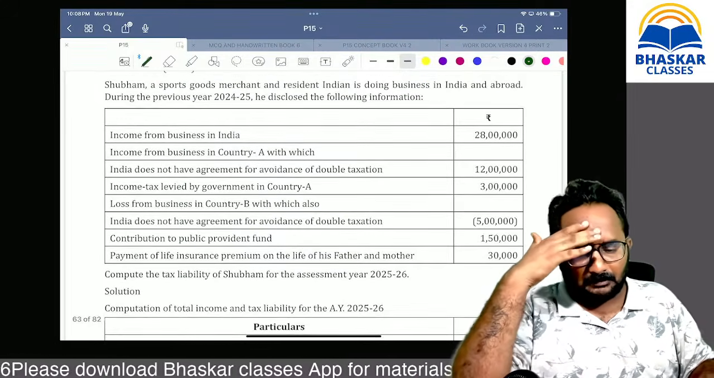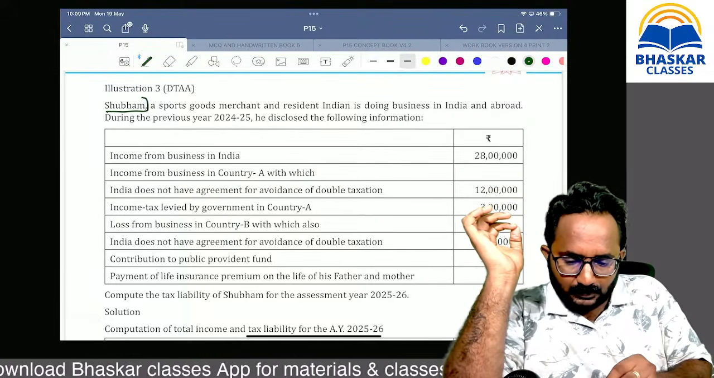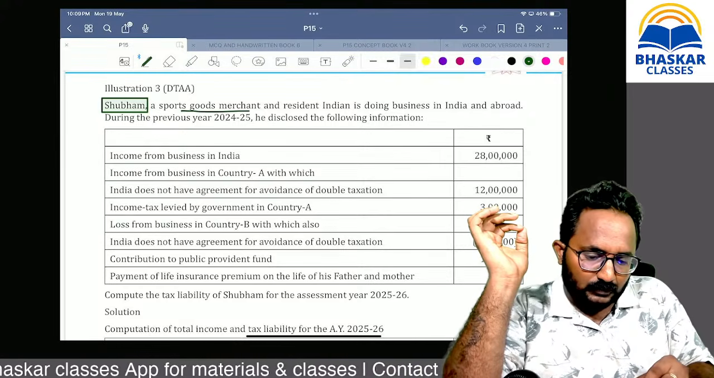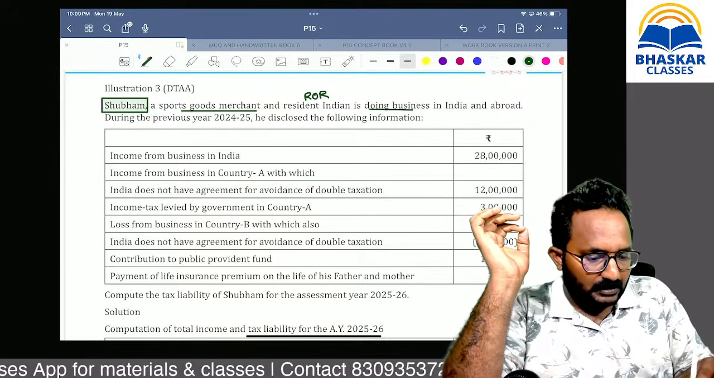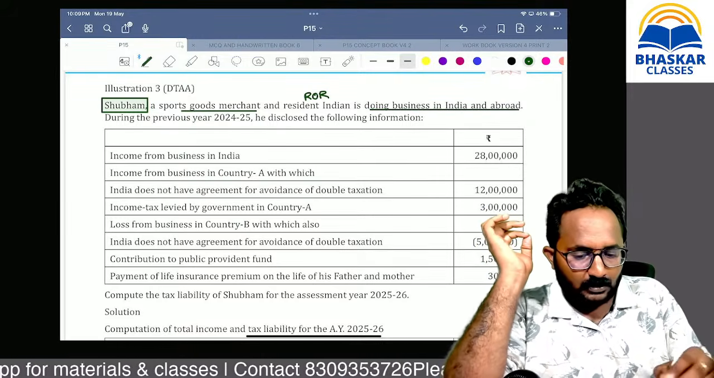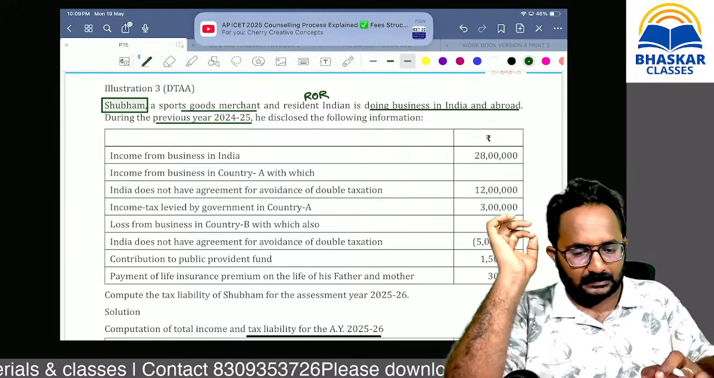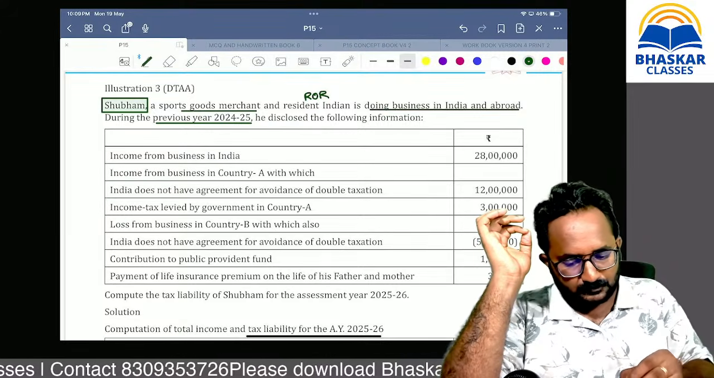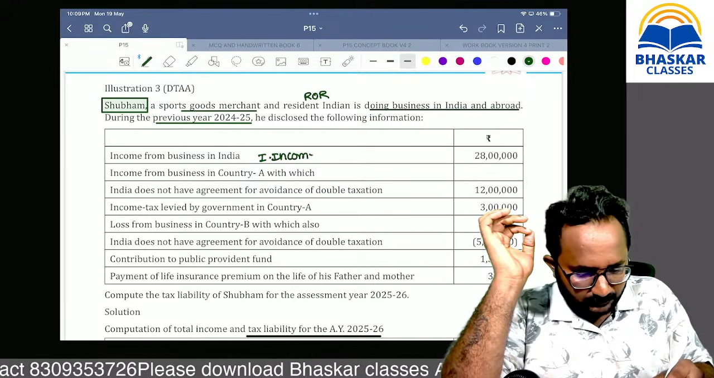Yes, ma. Remember, Shubham is a sports goods merchant. He is a resident and ordinary resident doing the business in India as well as abroad for the previous year 24-25. What is that? Indian business income. Indian income is nothing but 28 lakh.